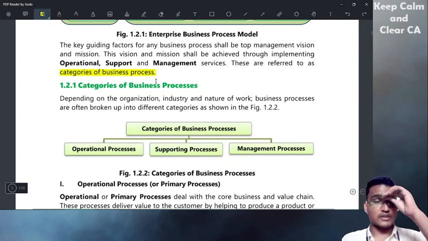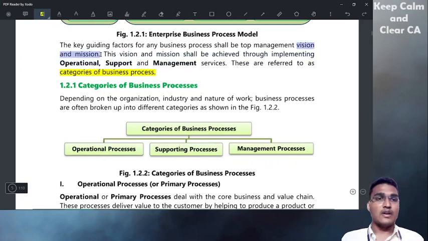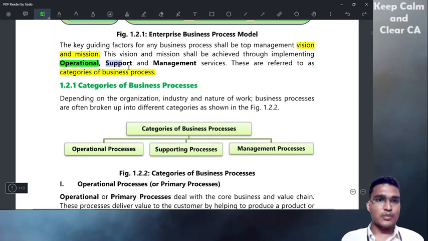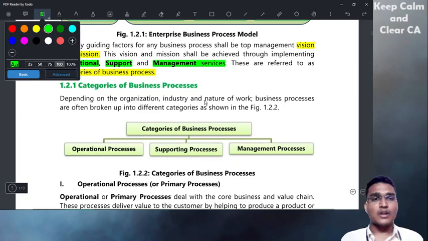These are referred to as categories of business process. First they want to achieve a certain vision and mission. To achieve that vision and mission, they have to implement different processes in the organization. So those different processes they will segregate into three categories. They can't just simply design some process. They will segregate processes based upon the category. What are the three categories? Operational, support, and management processes.